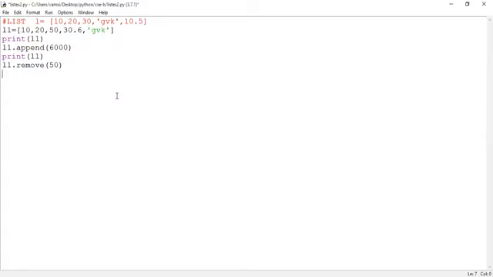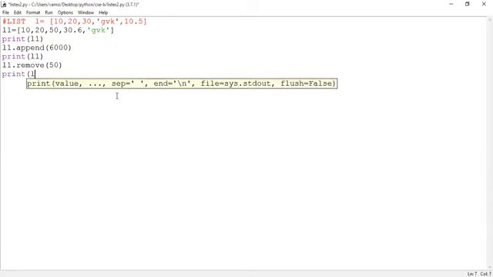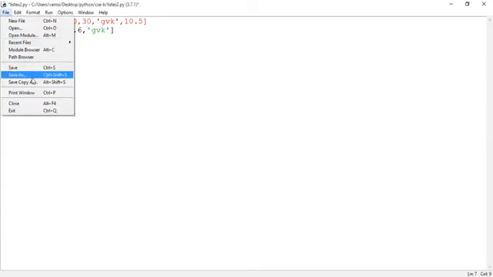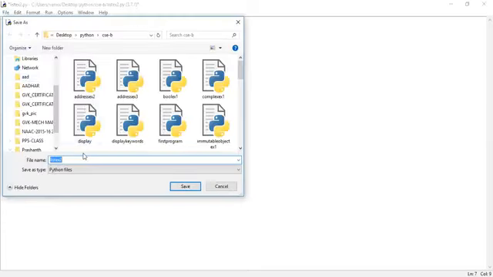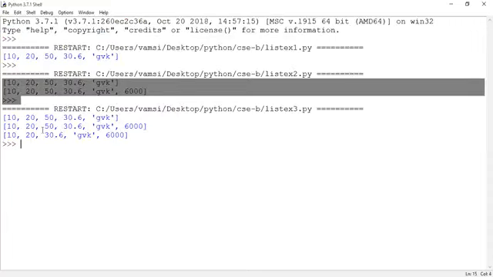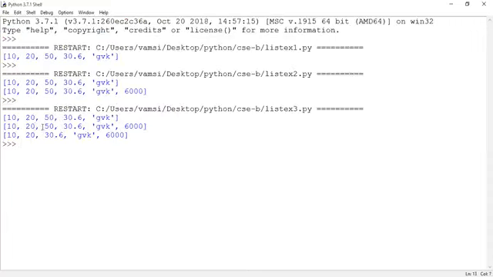When I remove 50 from the list, how many elements will be left in the list? 5. Only 5. So print of L1. What does it show? Can we see this 50 element as part of the list? No, sir. Save the code as list example 3.py, save the logic, then run the program. See here, this 50 element is removed from the list.